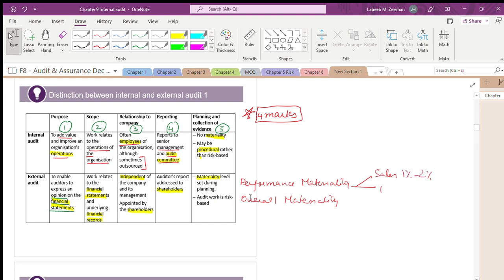When you are talking about profit before tax, it is 5% to 10%. Is it right? Whereas the internal auditor is procedure-based, the external auditor is based on risk.